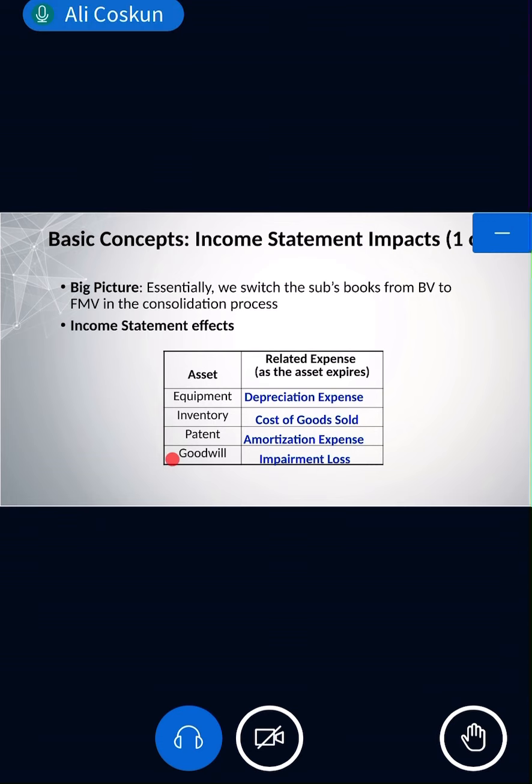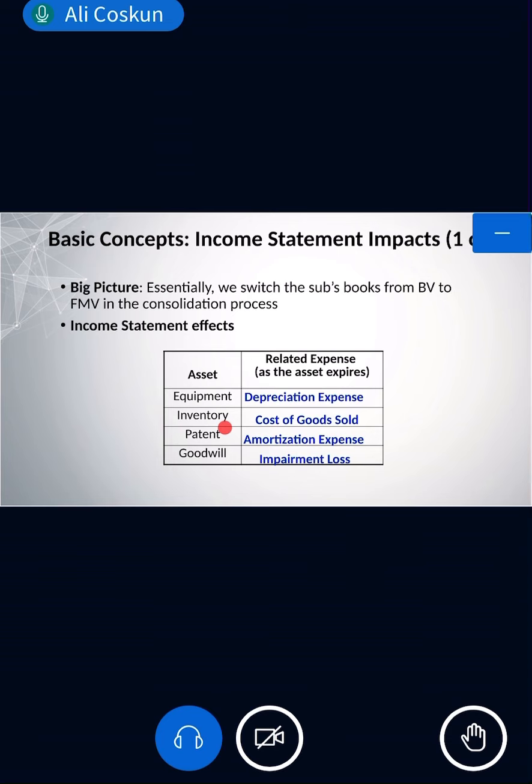So we have to look at the excess value in any asset. If equipment's fair value is high, then we should record it. If inventory is high or low, we should record it. Patent, intangible asset, we should. Goodwill, we have to calculate and write. But after writing, there is a second issue we have to solve.